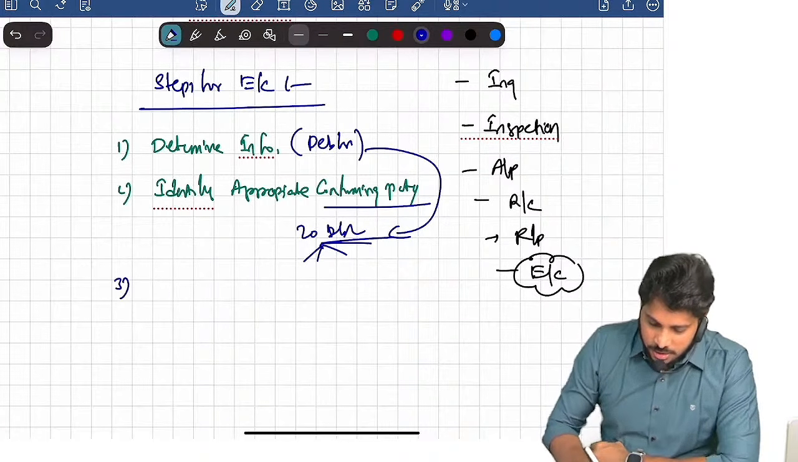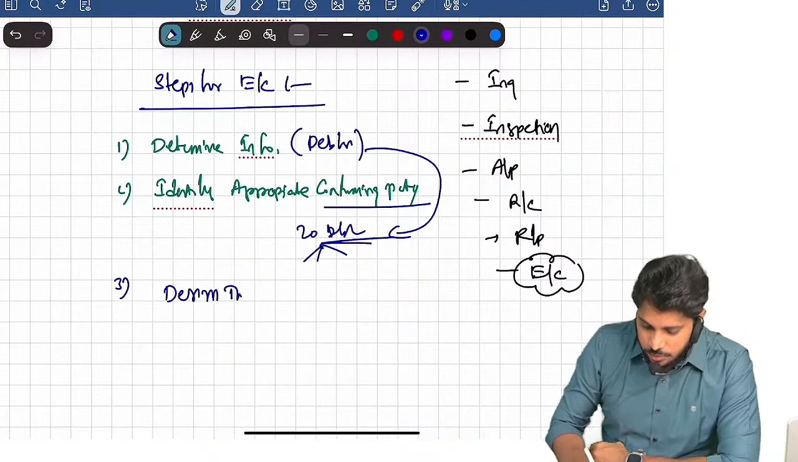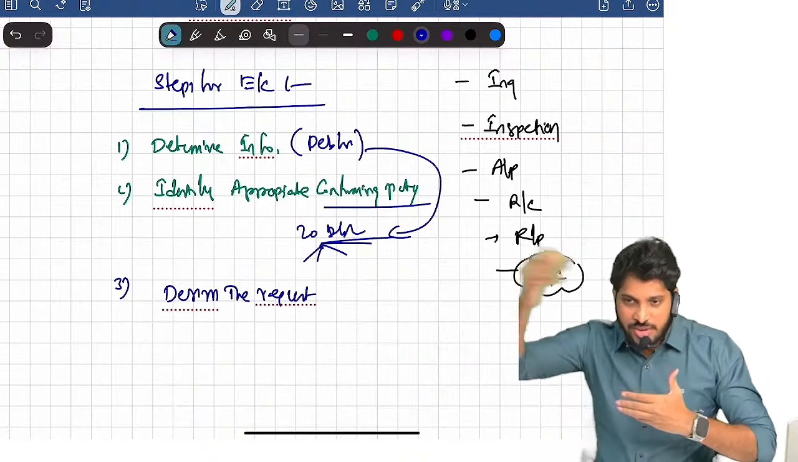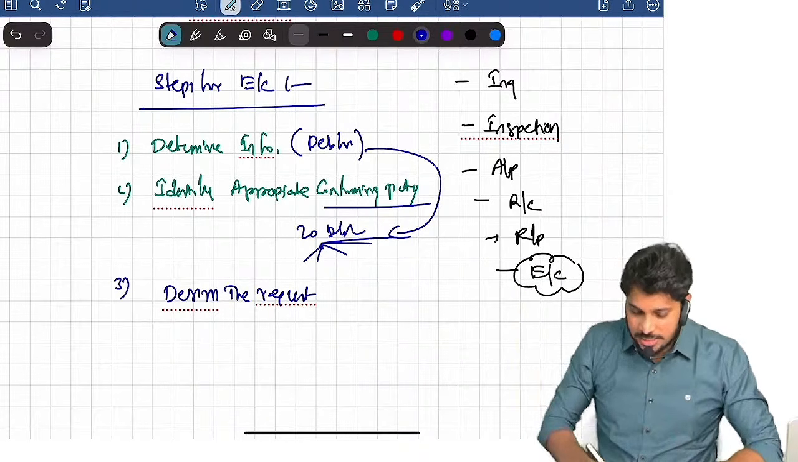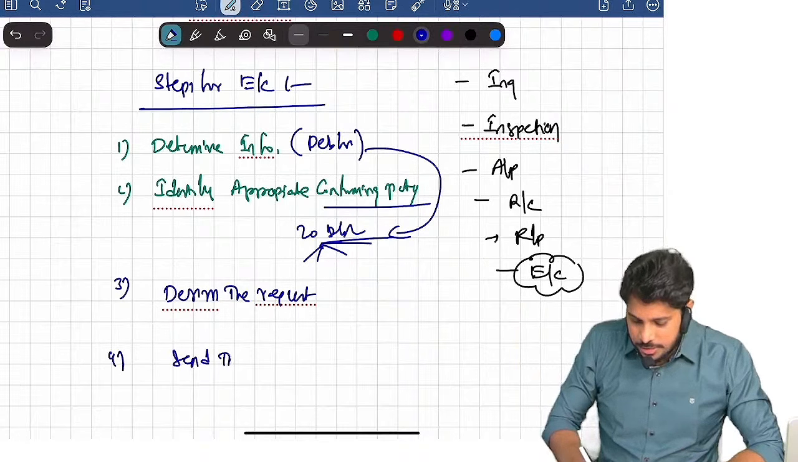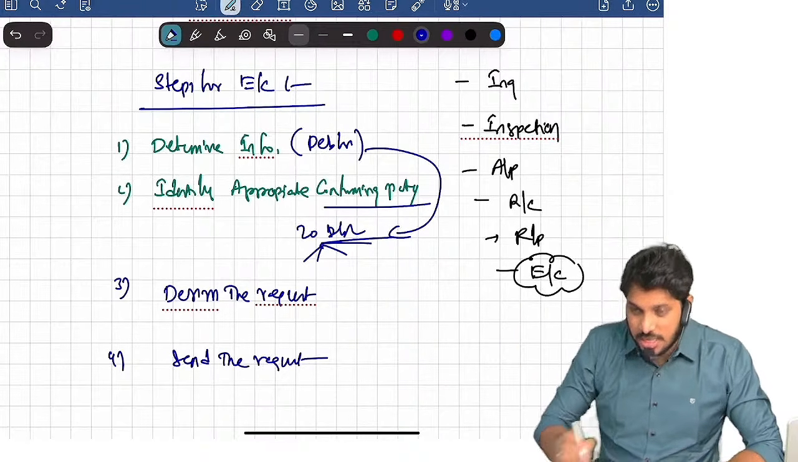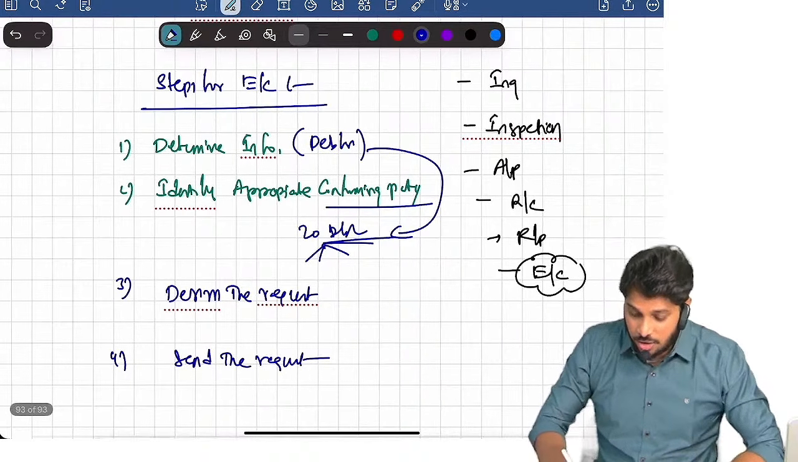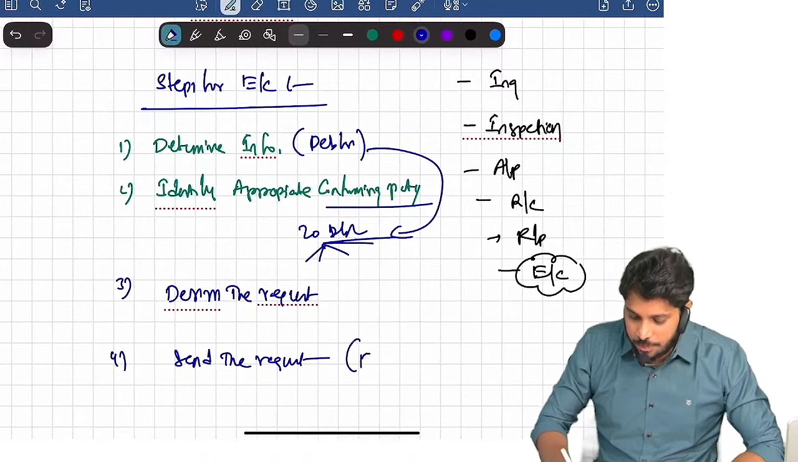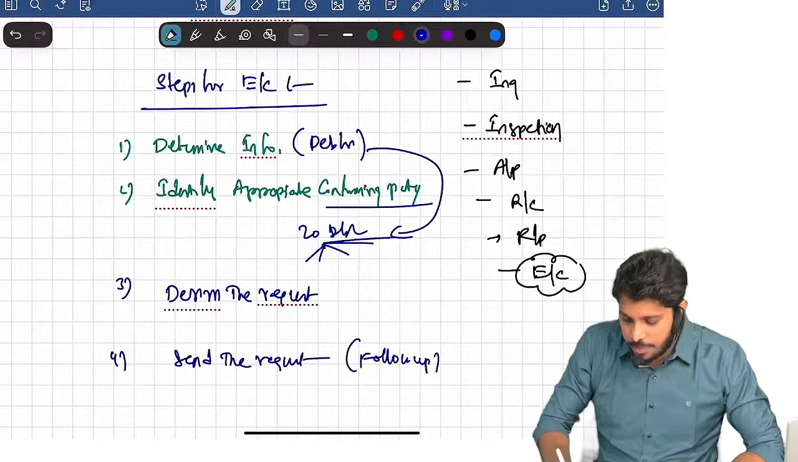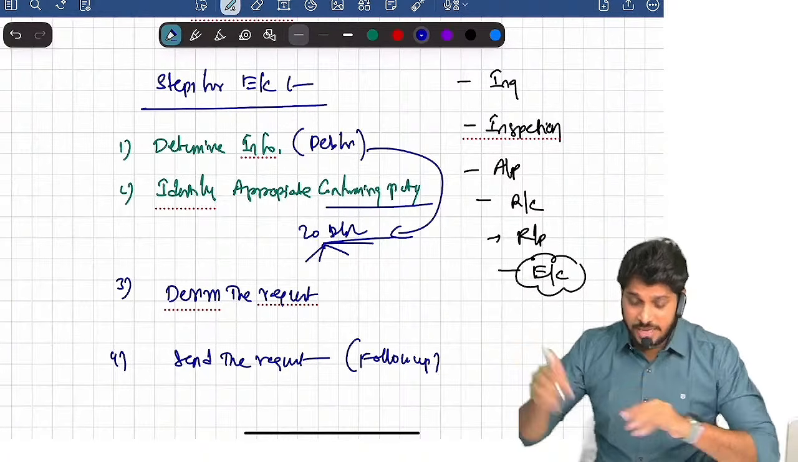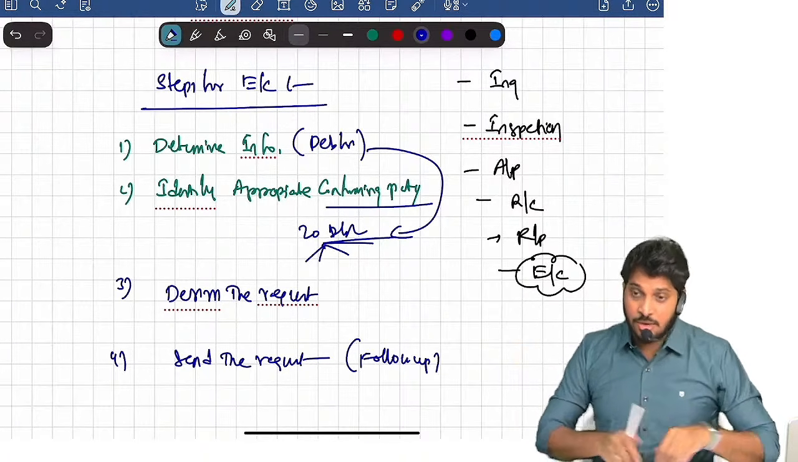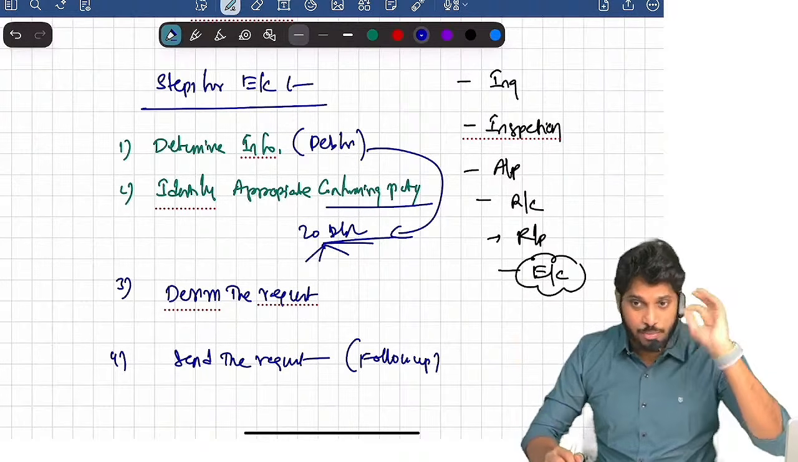Three, design the request. Now see, how do you get the confirmation? Only when you send the request. Am I right or not? Step number 4, you need to send the request, along with follow-up request. Now you need to send the request, right? Before sending, first you need to design the request, right? While designing, we have some points to consider.